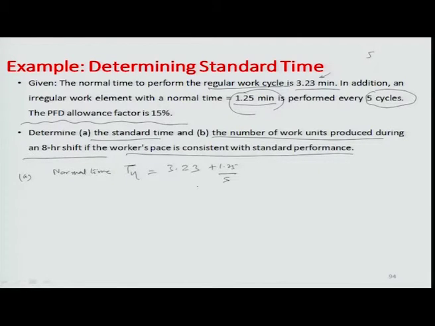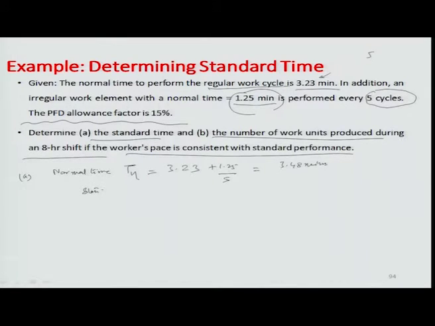The 1.25 irregular work element happens after every 5th cycle, but we are taking this time into account as an average between all the 5 cycles to ease our calculations. So, this comes out to be 3.48 minutes, and we want to determine the standard time.